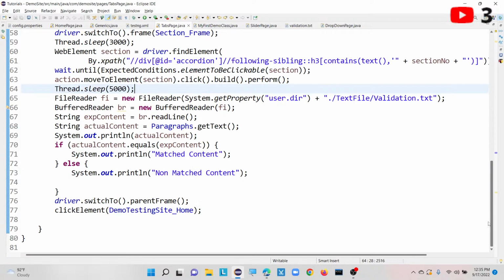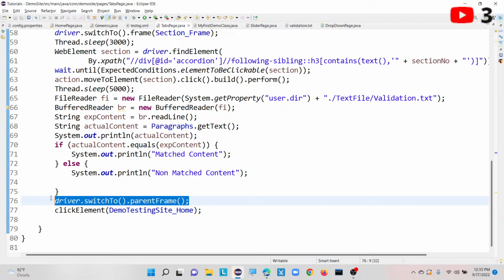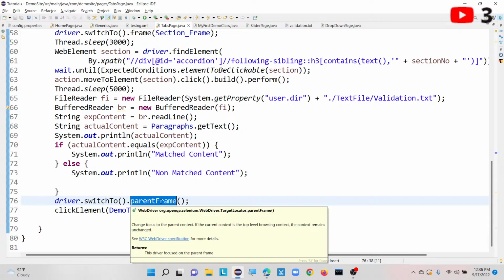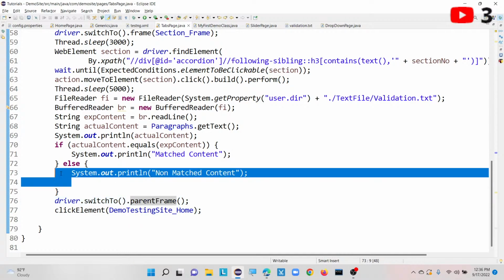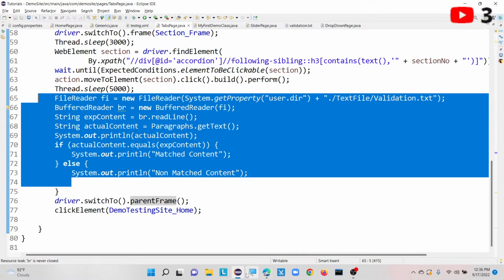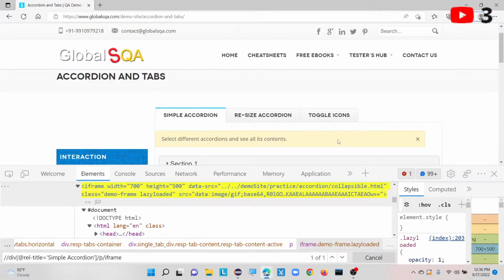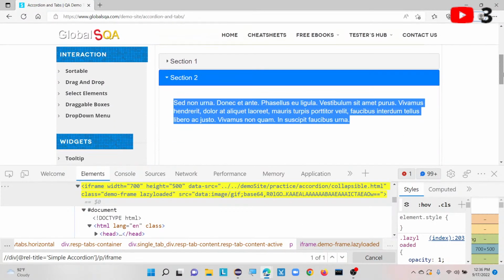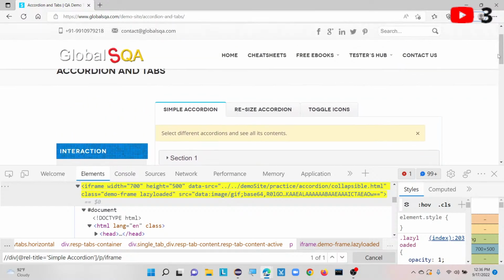Okay, I have written below, right? Yeah, see, default content or parent frame. So if I write this line, it will come outside of that frame where exactly our mouse focus is available currently. Till this point our mouse focus is available inside our frame only, till capturing the content from that particular paragraph. Once I am done with my particular action, I need to take my mouse outside of that frame.